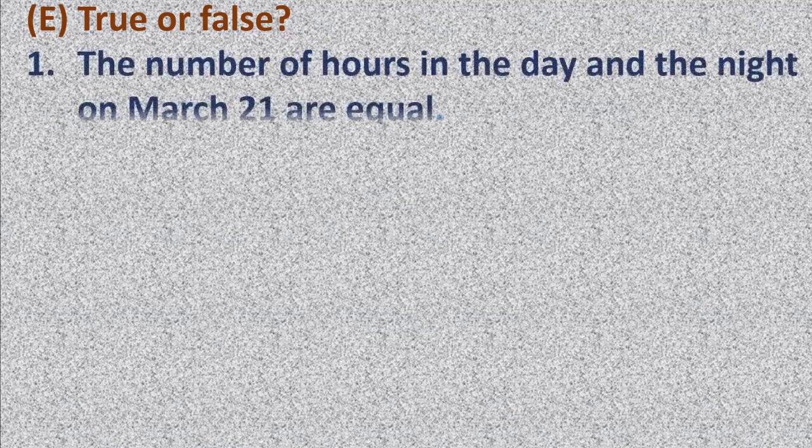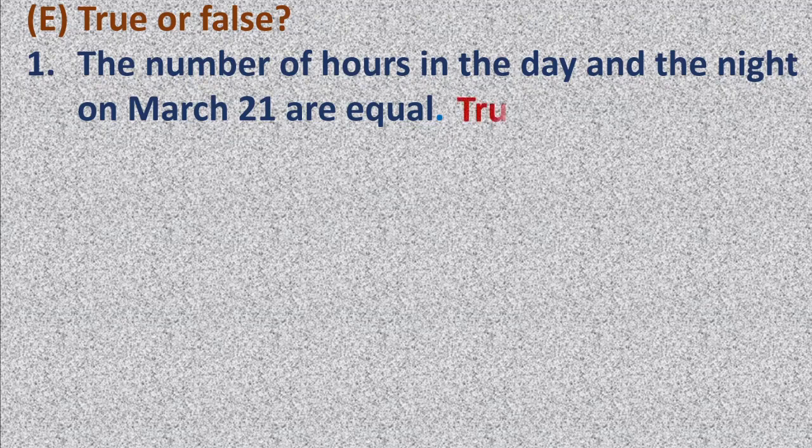Say true or false. Here we will read the sentence given and we will decide which is true and which is false. Okay, first one. The number of hours in the day and the night on March 21st are equal. Yes. This is true or false? Yes, very good.